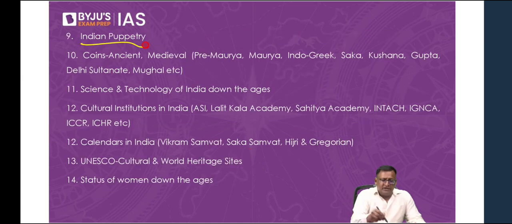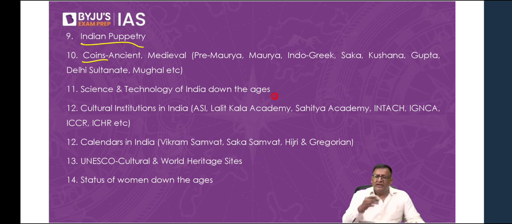Right? Then we come to Indian puppetry. What do you study as part of puppetry? Different types of puppet, like rod puppet, glove puppet, then shadow puppet. So in different parts of India, we have different types of puppets, string puppets, known by different names. So that is another topic, puppetry.